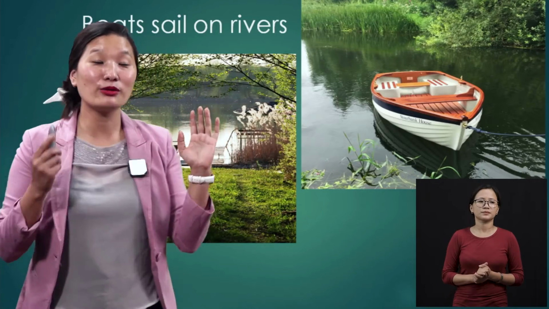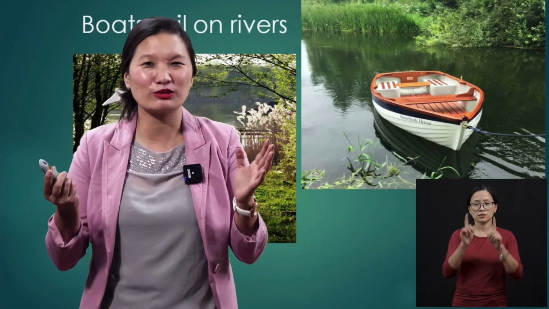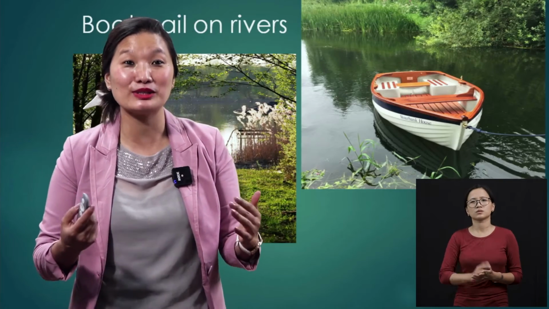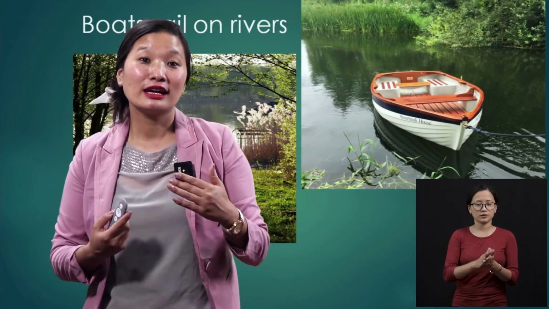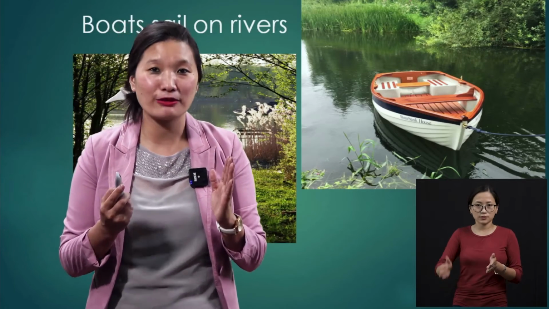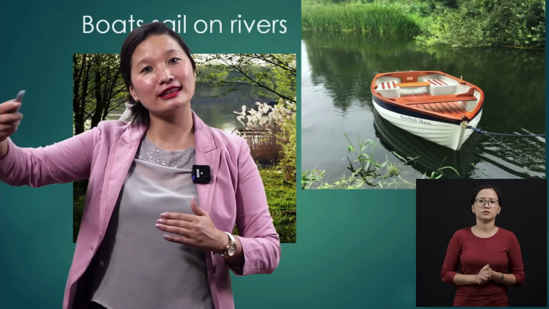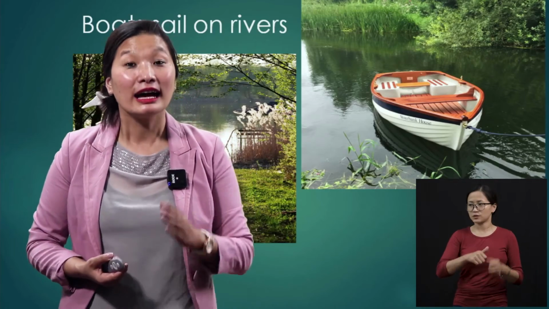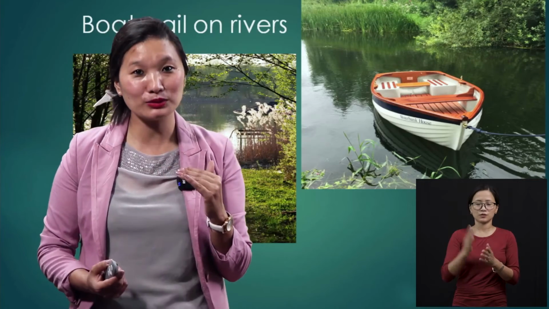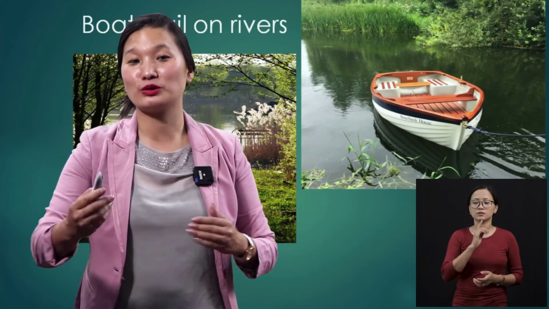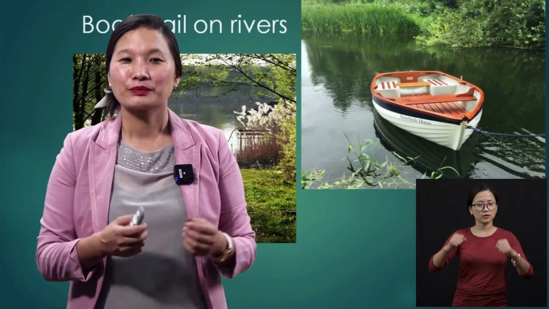I want you all to picture a kind of boat that you would like to travel in. Imagine you can travel to the other side of the river. Just picture that you have a big river by your side and your friend lives on the other side of the river, and there is no bridge between the two houses. So what do you do? You have to sail through the boat. You have to row your boat. There will be oars, isn't it?